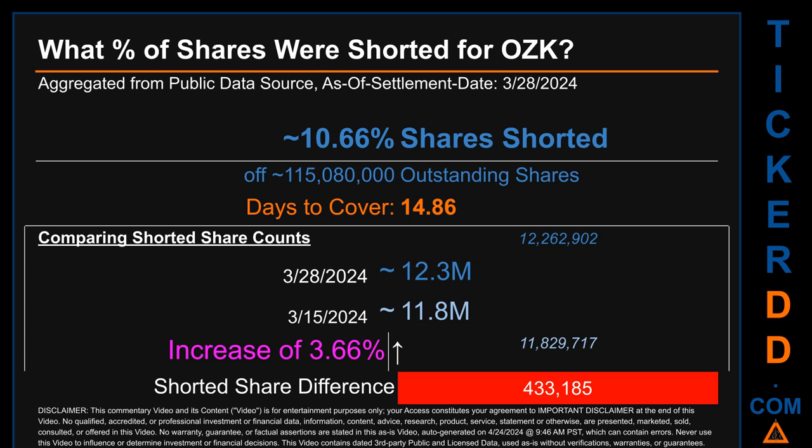When I compare the current 2-week period data snapshot against the previous period, ending in settlement date, March 15, 2024, I find that the current snapshot had roughly 433.2 thousand more shares shorted. This means that, compared to the previous snapshot, the current snapshot has an increase of 3.66% of shorted shares.